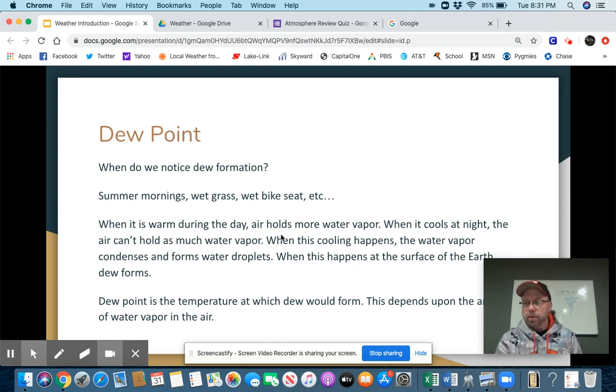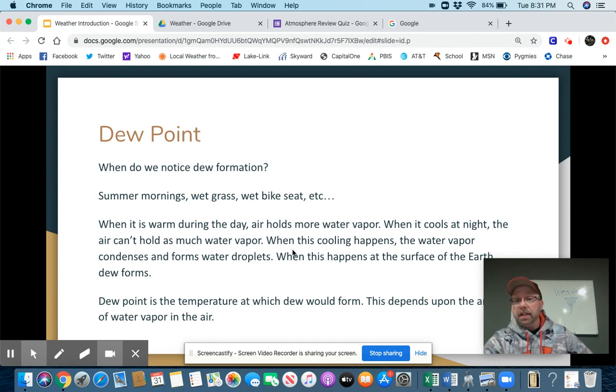When do we notice dew forming? Mostly, we notice it in the summer months, in the mornings in particular, when we run out to get something in the yard that we left out that we shouldn't have, and we come back to the house and our feet are all wet. Or we hop on our bike to head over to the pool or to a friend's house and the bike seat's all wet. And we know it didn't rain. So where did that liquid water come from that made everything at the surface wet? That's dew. All right. And here's how it happens.